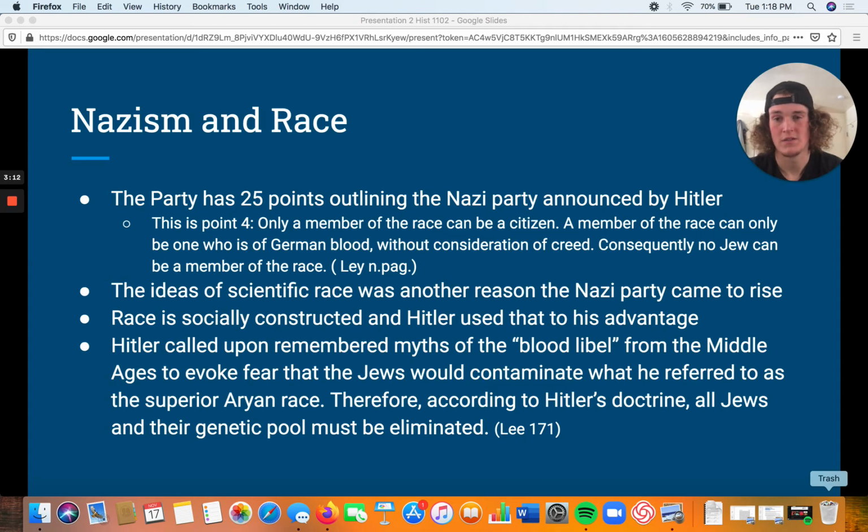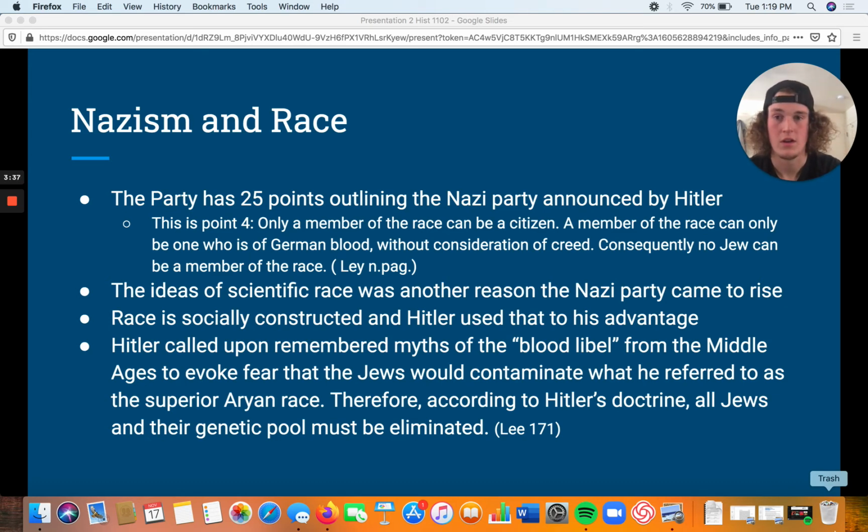So the ideas of scientific race was another reason the Nazi Party came to rise. Race was socially constructed, and Hitler used it to his advantage. Hitler called upon remembered myths of the blood libel from the Middle Ages to evoke fear that Jews would contaminate what he referred to as a superior Aryan race. Therefore, according to Hitler's doctrine, all Jews in their genetic pool must be eliminated.